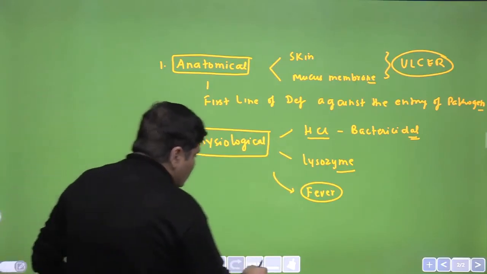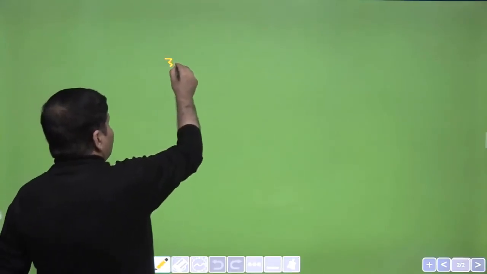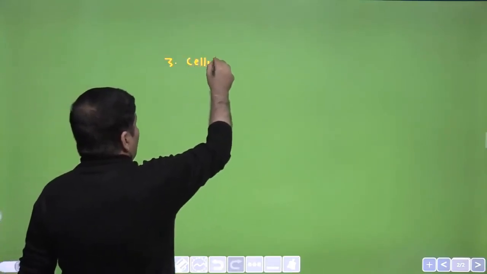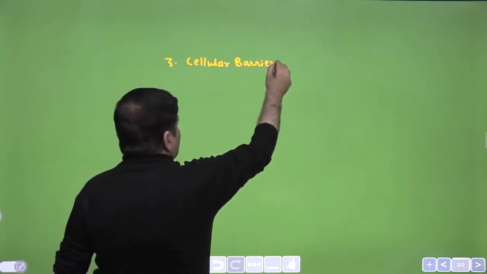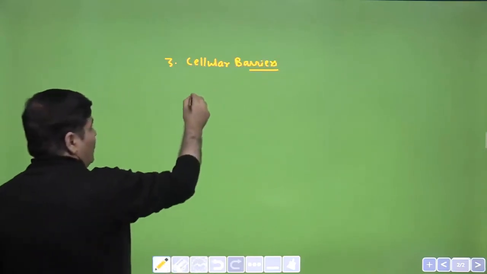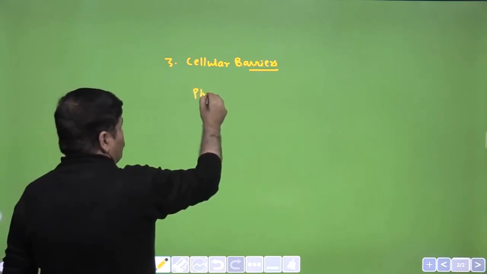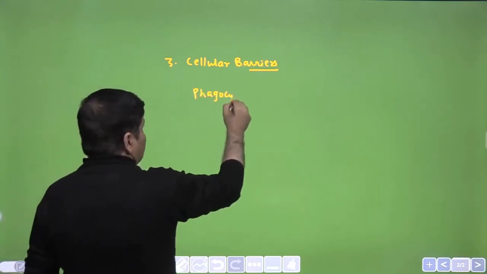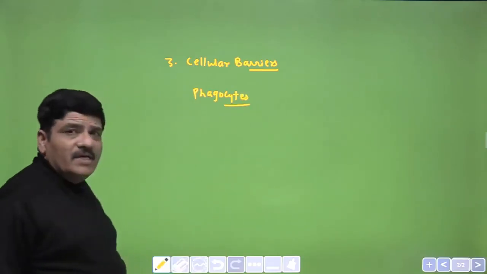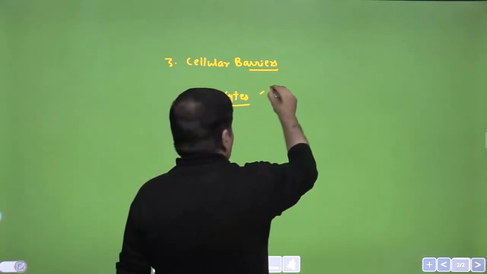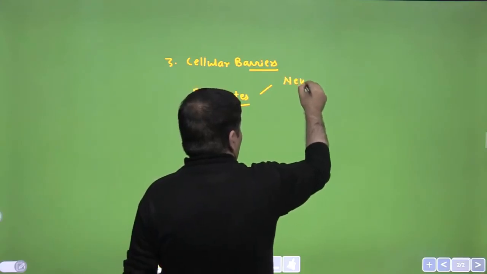The third barriers that are present in innate immune response are called the cellular barriers. Now this is very important. Some important questions can be formed here. So we are looking at phagocytes. So you have read about WBCs, and you know that there are certain cells which are phagocytes, and these include the neutrophils.